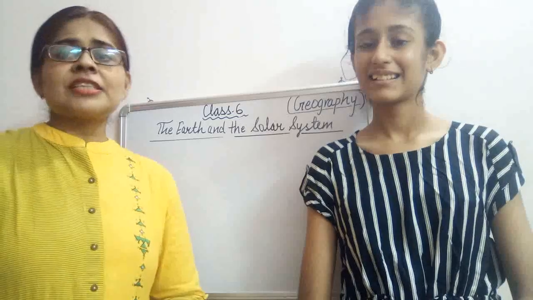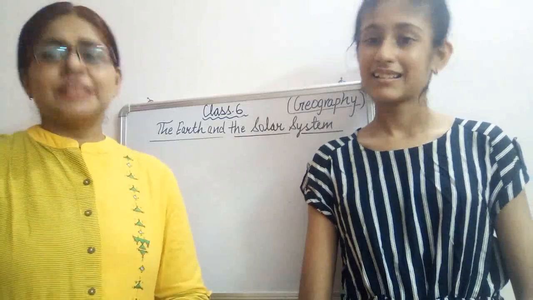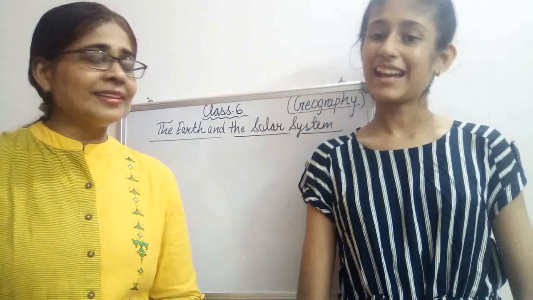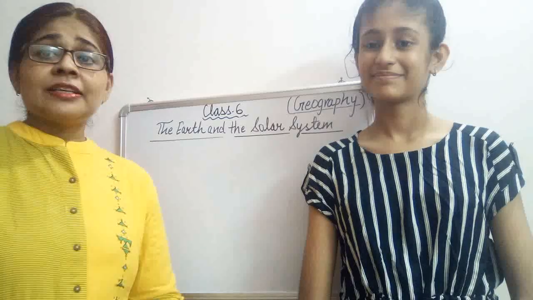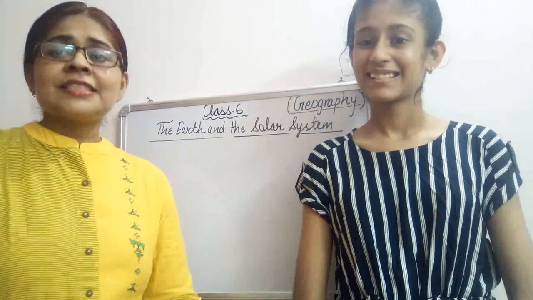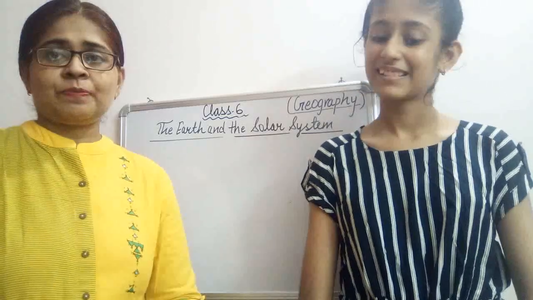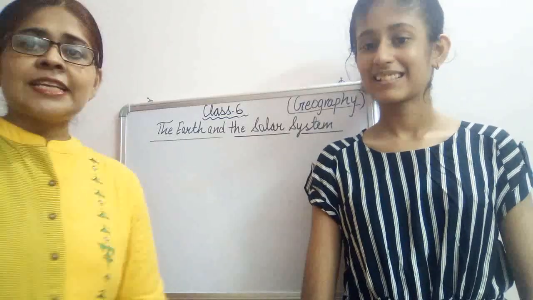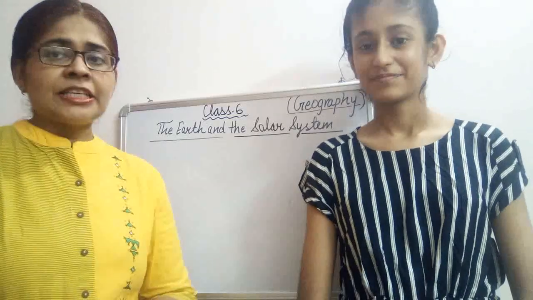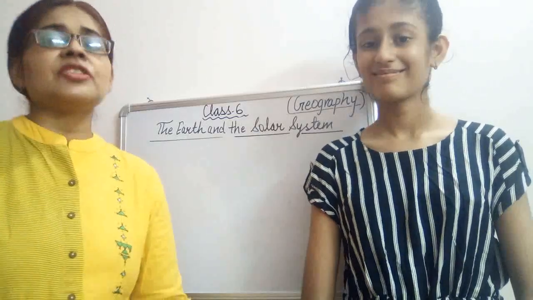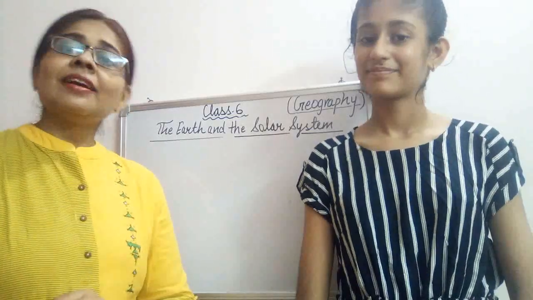So we calculate these distances in light years. What unit are we using? Light year. And do you know the speed of light is around 300,000 kilometer per second? With a light year, we are measuring the distance which is covered by light within 1 year. So we say light year.